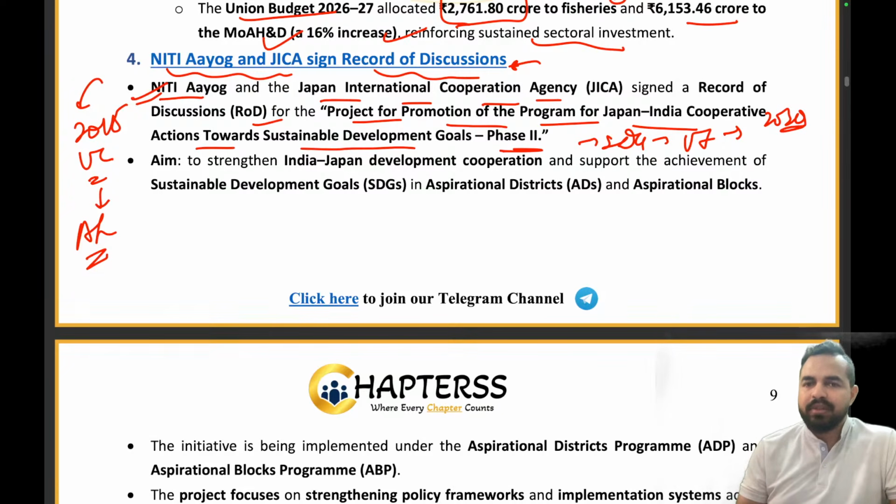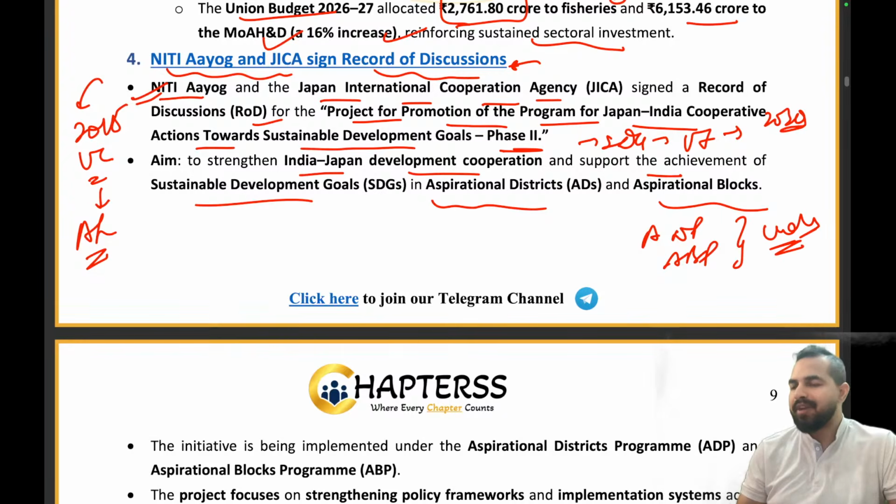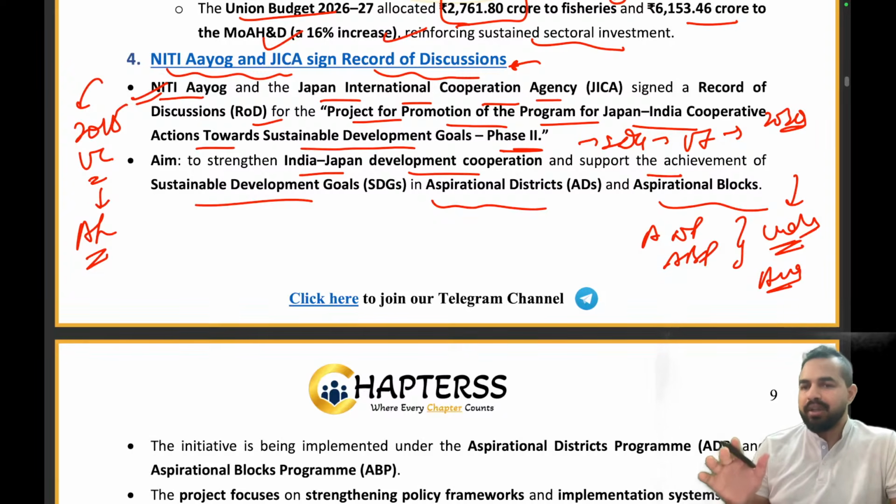So as a part of this record of discussion, we will be strengthening India-Japan development cooperation and supporting the achievement of Sustainable Development Goals in the aspirational districts and the aspirational blocks. So my dear friends, I already told you that we are having the aspirational district program and the aspirational block program. There are some underdeveloped areas in our country, right? They are not underdeveloped because of any fault of their own. Basically they require some additional support from the government of India to make them developed, by working on important areas like health, sanitation, education, right?